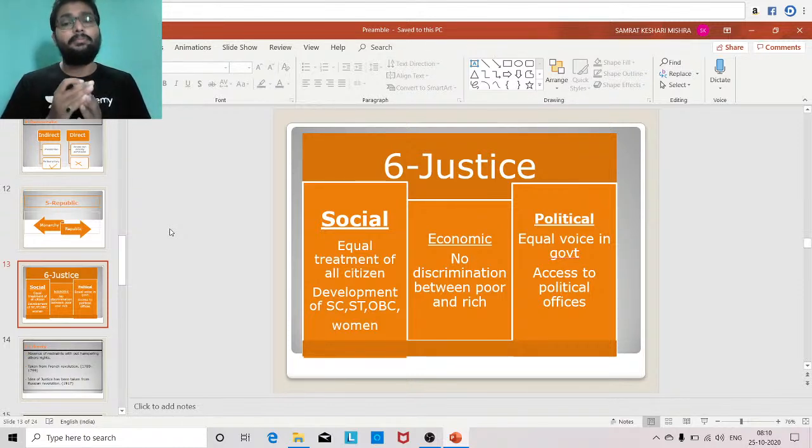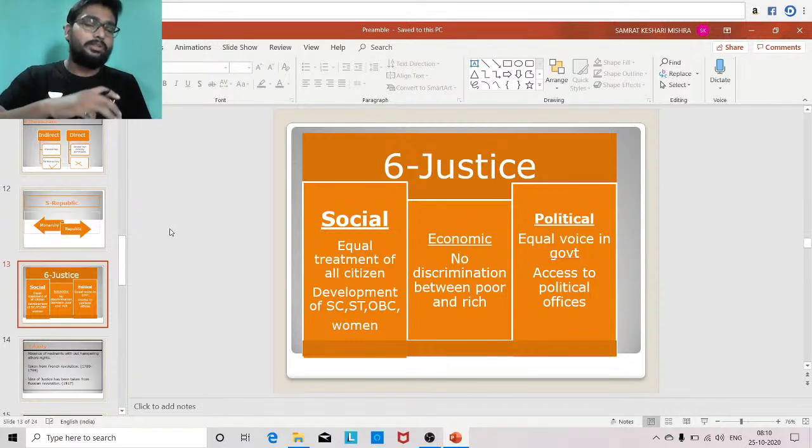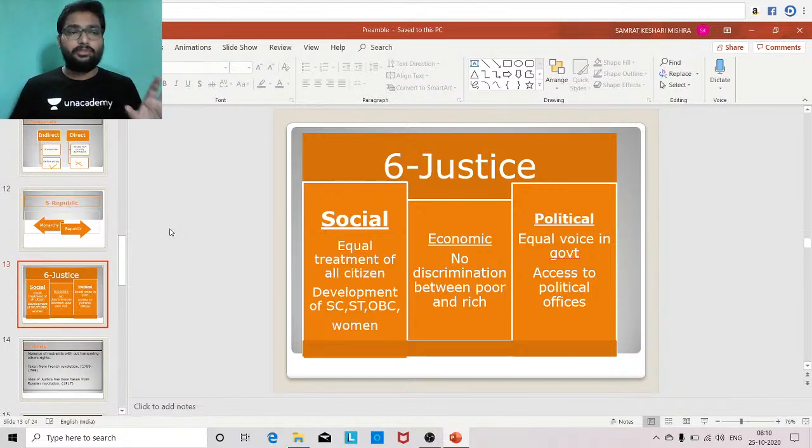So development of SC, development of ST, development of OBC, development of women, and equal treatment. Providing empowerment to the unempowered sections is called social justice. I hope the meaning of social justice is clear. The next type of justice which has been ensured by the Constitution of India is economic justice.